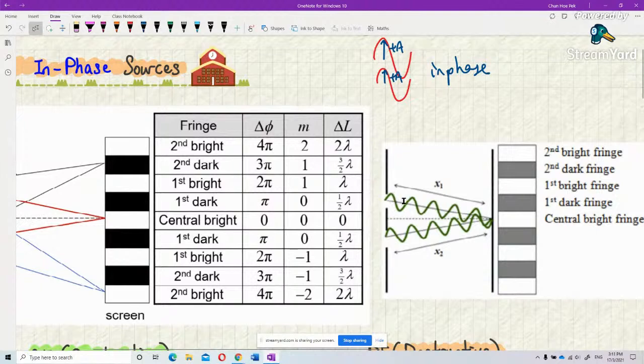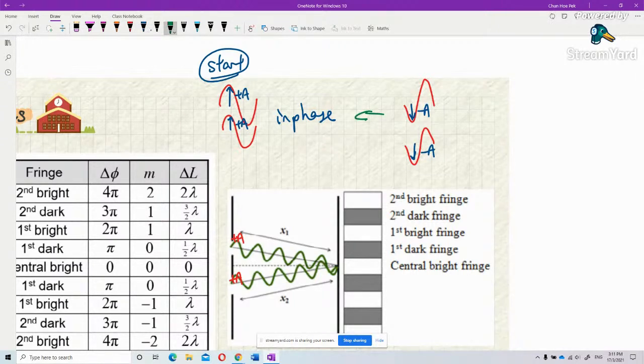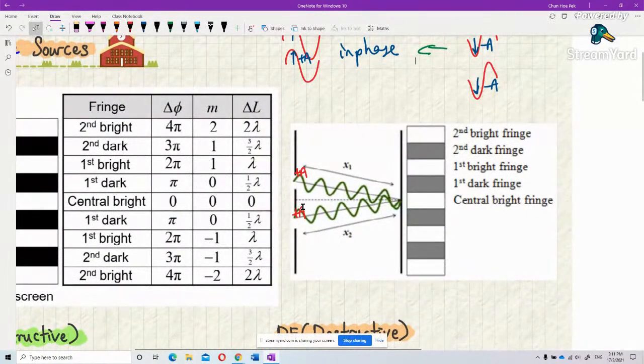Initially they have a positive A, and this one also positive A. Even if both are going down, it is also called in-phase, negative A, negative A. Understand? Because they have the same direction. Now you see this one, this one goes up and this one goes up. So both are in-phase. At the center it forms the center bright fringe.